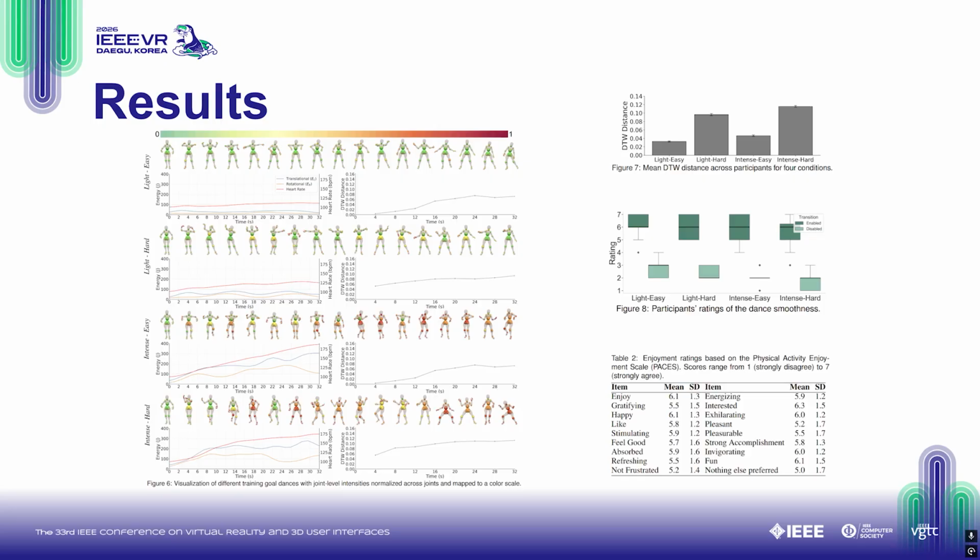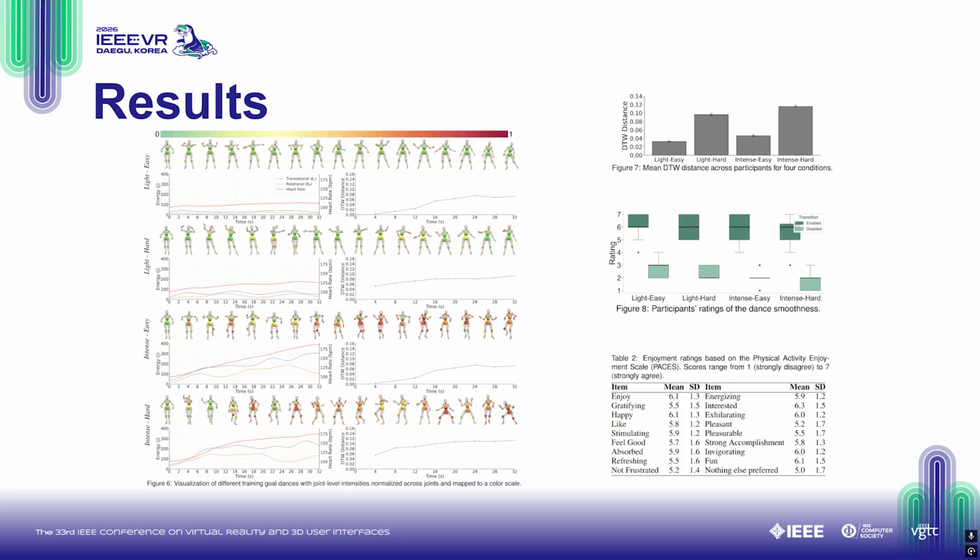Figure 7 shows mean dynamic time warping distance across participants. Figure 8 shows participants' ratings of the dance movement. Table 2 shows enjoyment ratings based on the physical activity enjoyment scale. Based on the results, here are the main findings. First, our intensity proxies are meaningful in practice. The sum of translational and rotational energy strongly correlates with heart rate, and intense routines keep participants in vigorous heart rate zones for most of the routine.